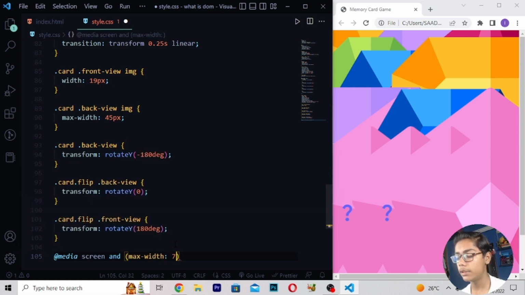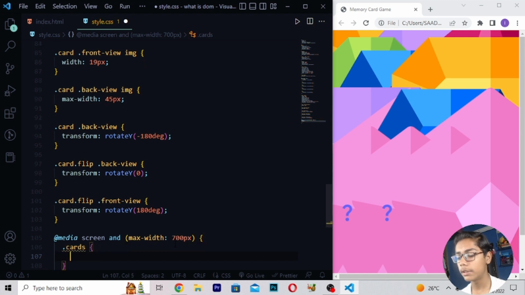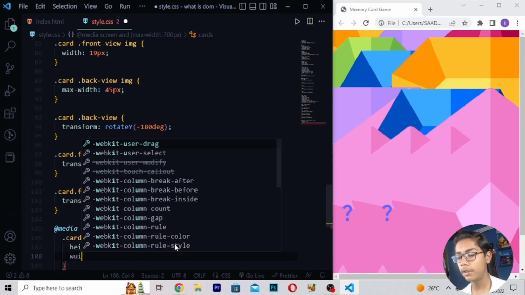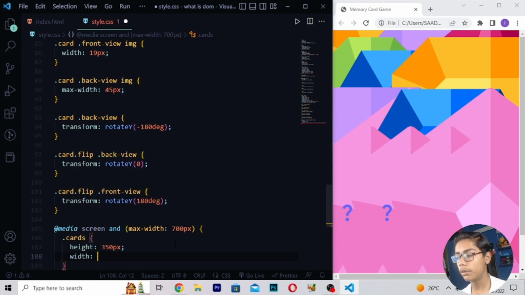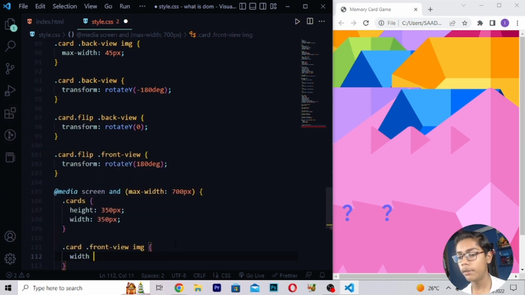Then I'll be writing @media screen and max width 700 pixel. Here I will be writing .cards, and height, which should be 350 pixel, width, which should be 350 pixel. Then .card .front-view image, width 17 pixel.